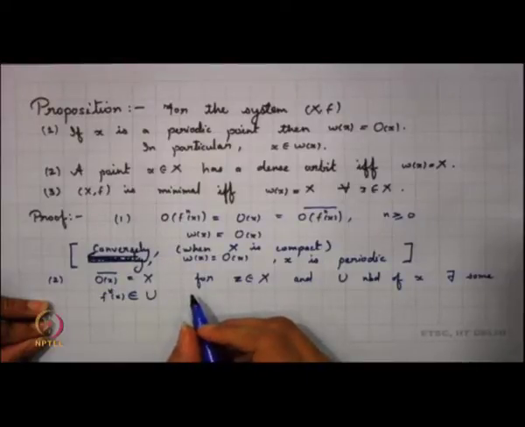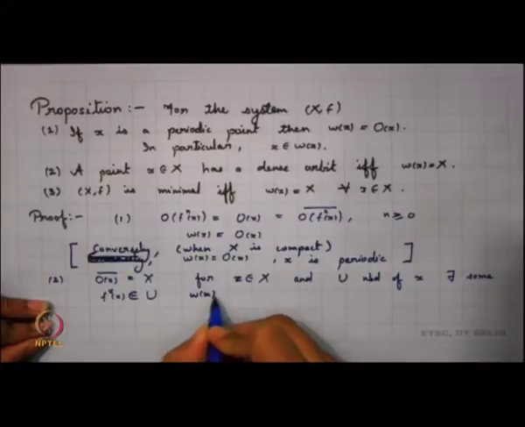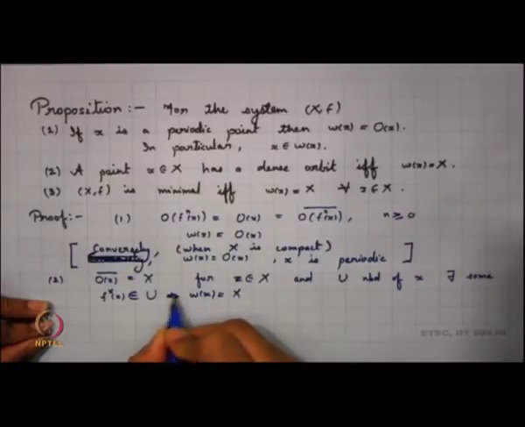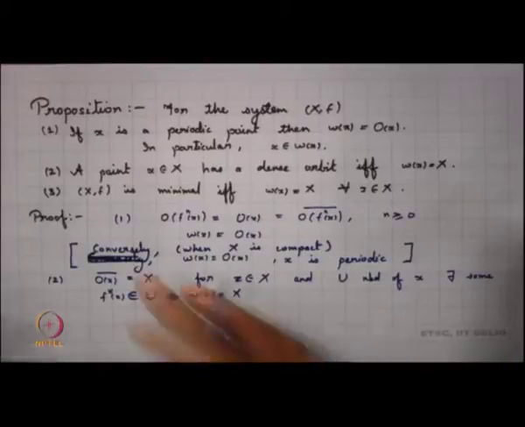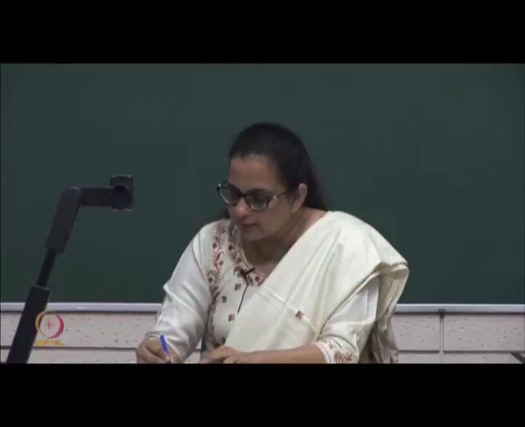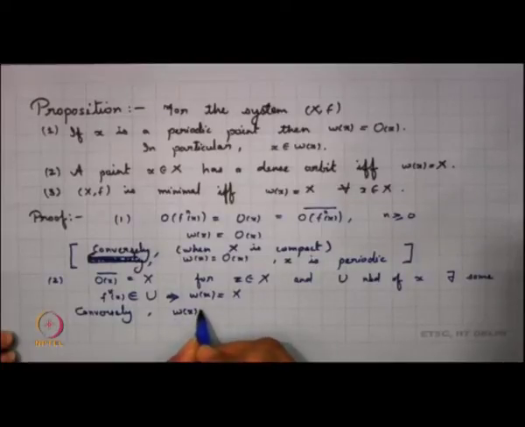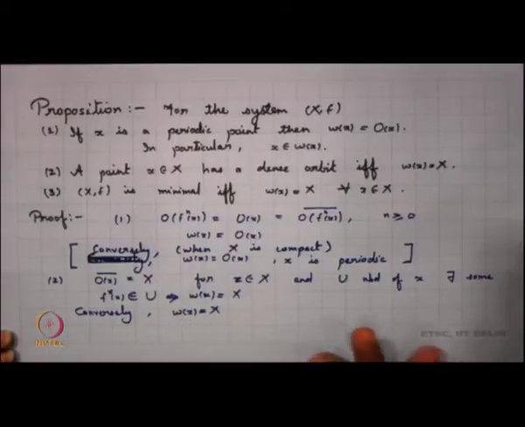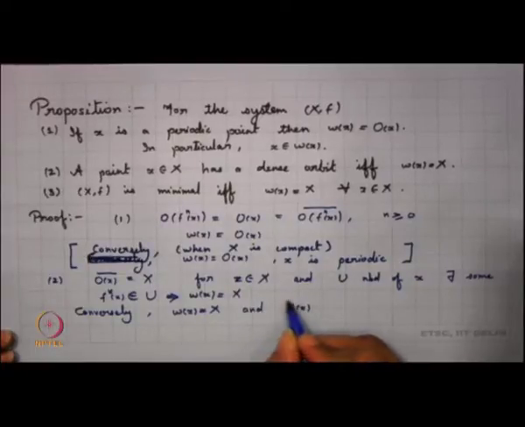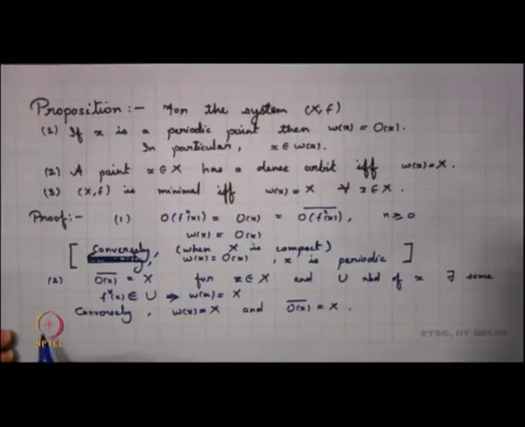which would give me that the limit set is whole of x, because you take any neighborhood, you will find some point of the orbit in that, and so the limit set is whole of x. What happens conversely here? What do I mean by saying omega x equal to x? We very well know that omega x is basically a subset of orbit closure, and so orbit closure is whole of x.